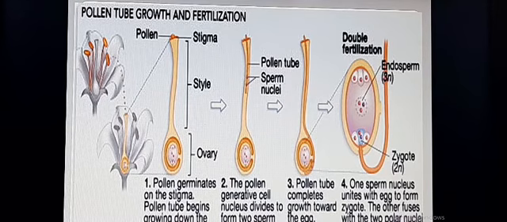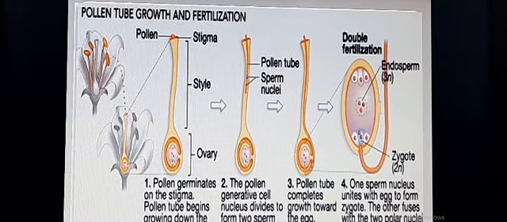Thus, the rejection of any other pollen grain and acceptance of the pollen grains of the same species or flowers of the same plant is related with the pollen-pistil interactions. And these pollen-pistil interactions are always essential for the perfect development of the male gametophyte, by which male gametes can reach the female gamete present in the embryo sac.